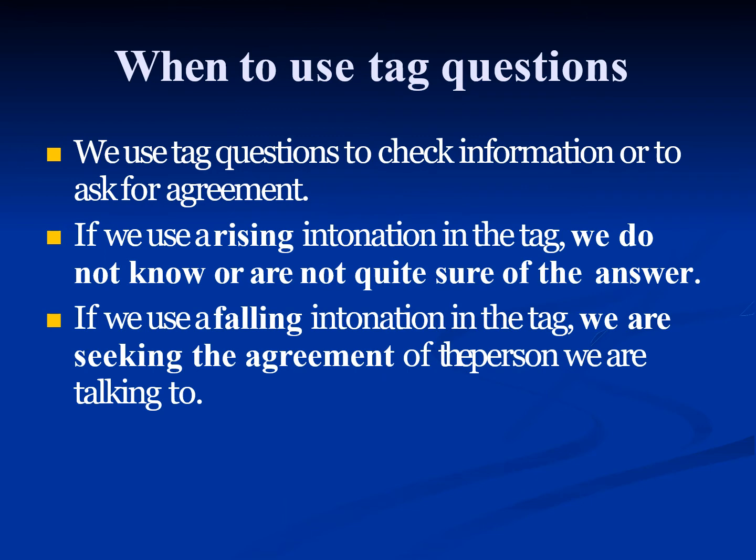When to use tag questions? We use tag questions to check information or to ask for agreement. If we use a rising intonation in the tag, we do not know or are not quite sure of the answer. If we use a falling intonation in the tag, we are seeking the agreement of the person we are talking to.